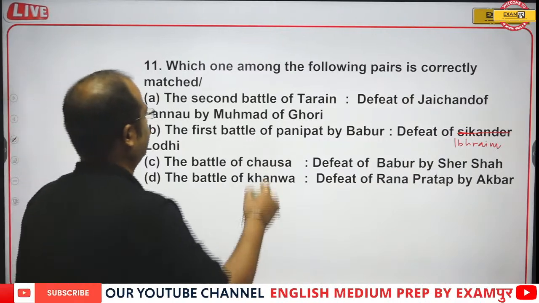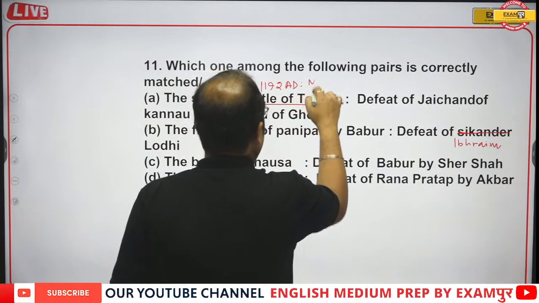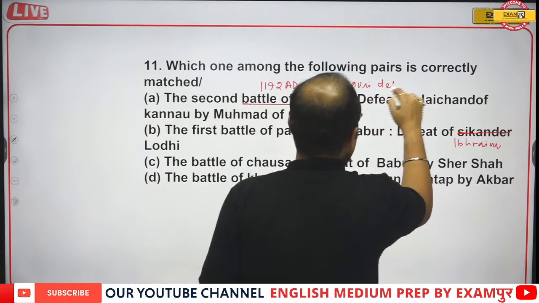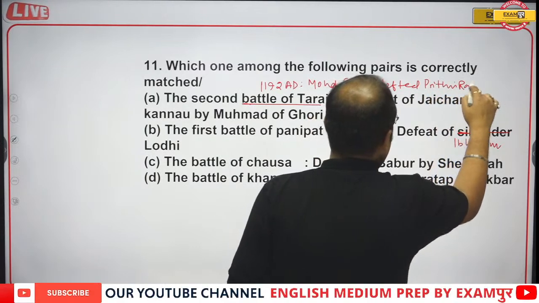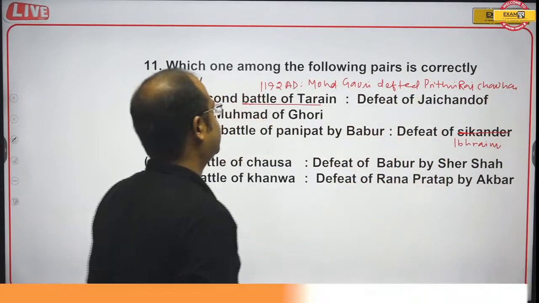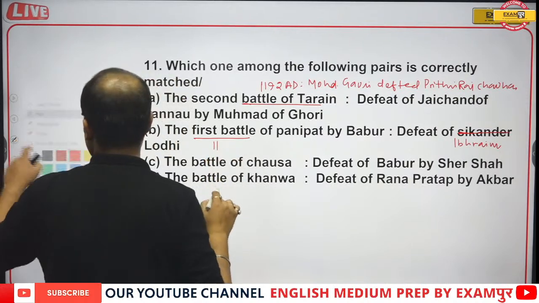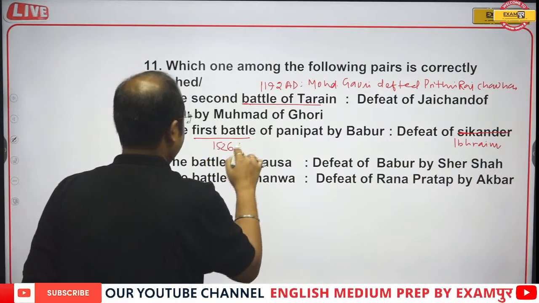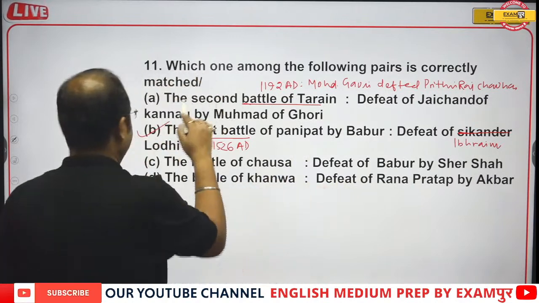Second battle of Tarain, guys, 1192. Muhammad Ghori defeated Prithviraj Chauhan. Jaichand was defeated in the battle of Chandawar, 1194. First battle of Panipat, 1526. Then Babur defeated Ibrahim Lodi, that is correct.